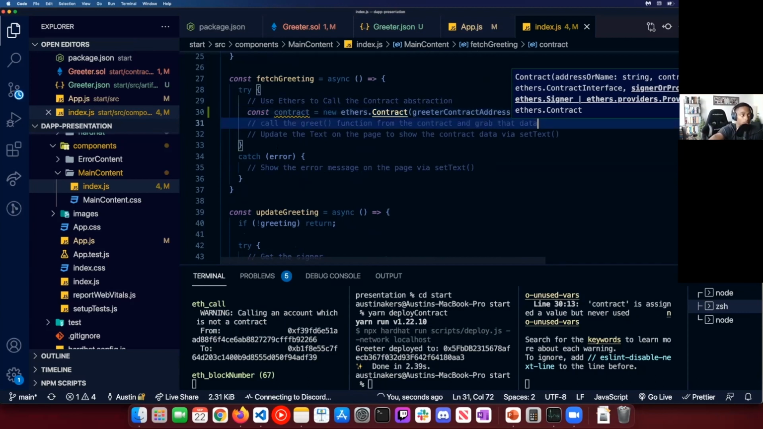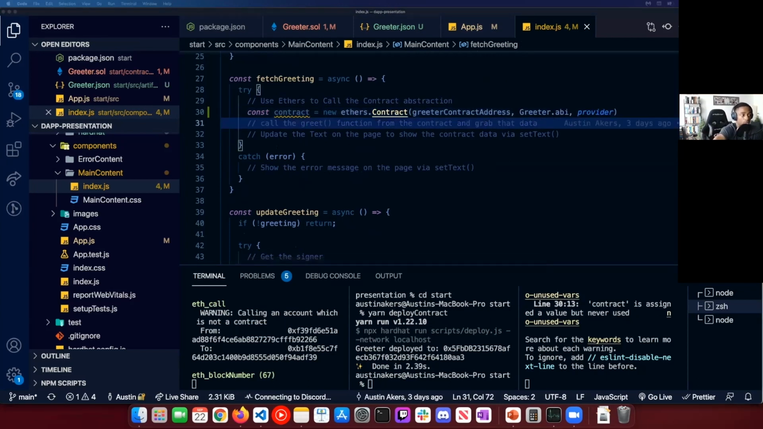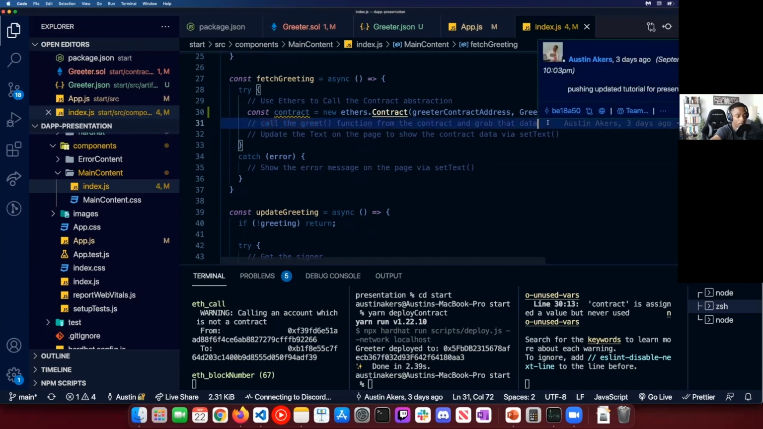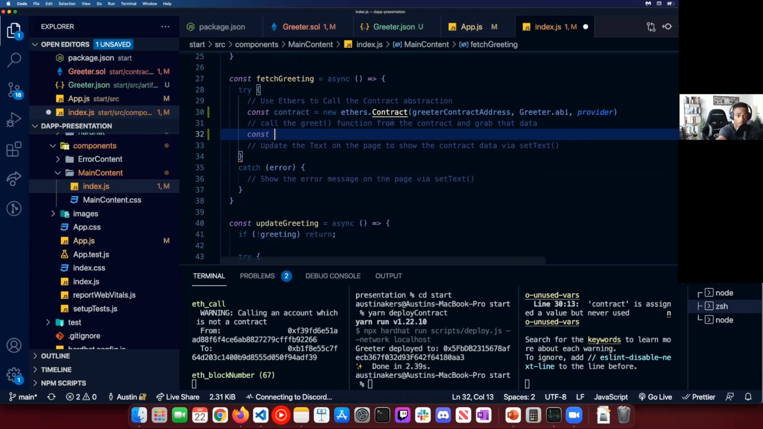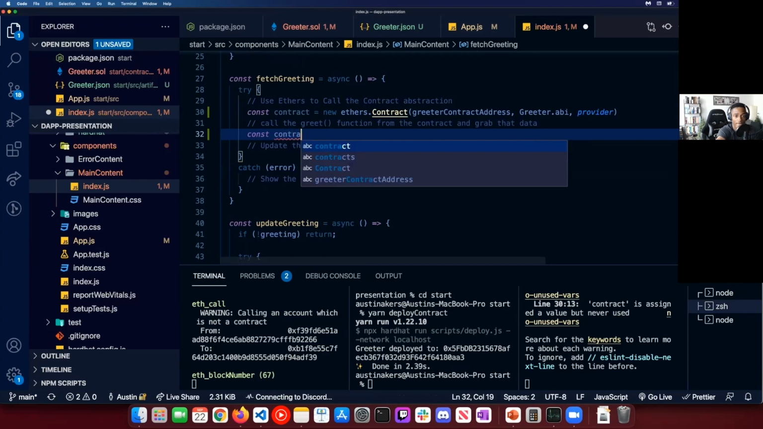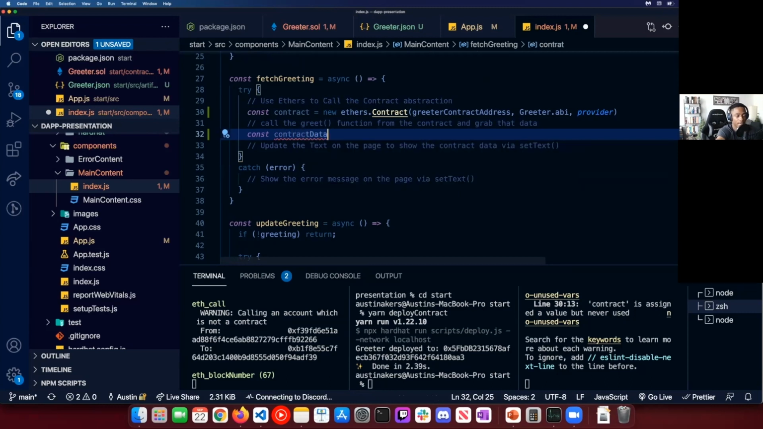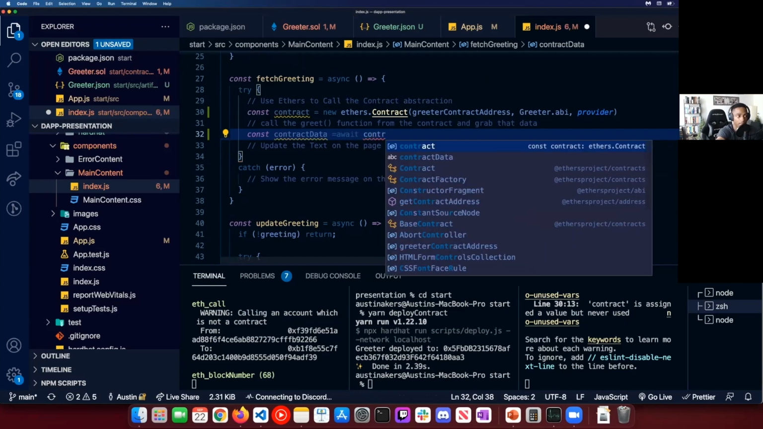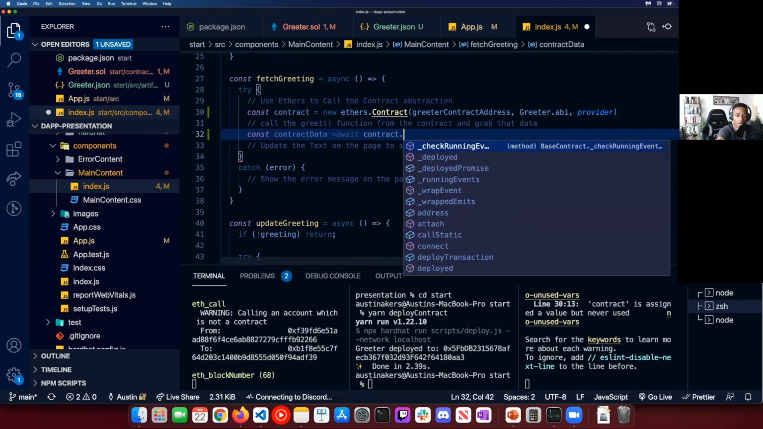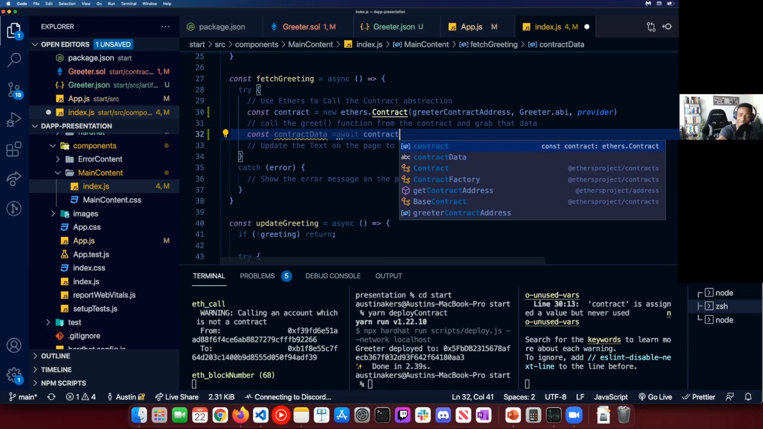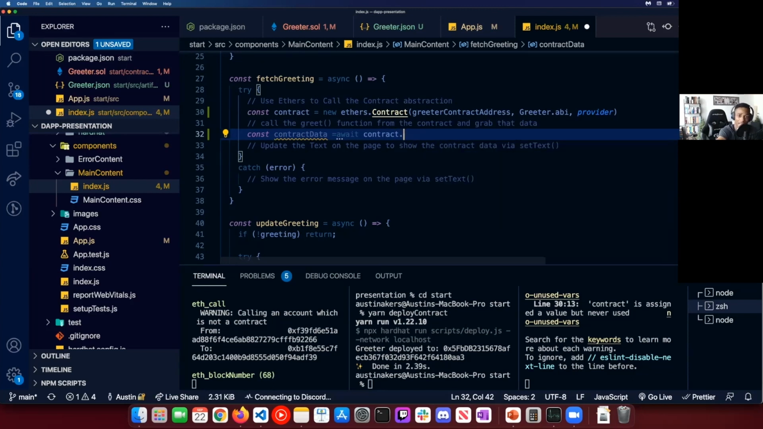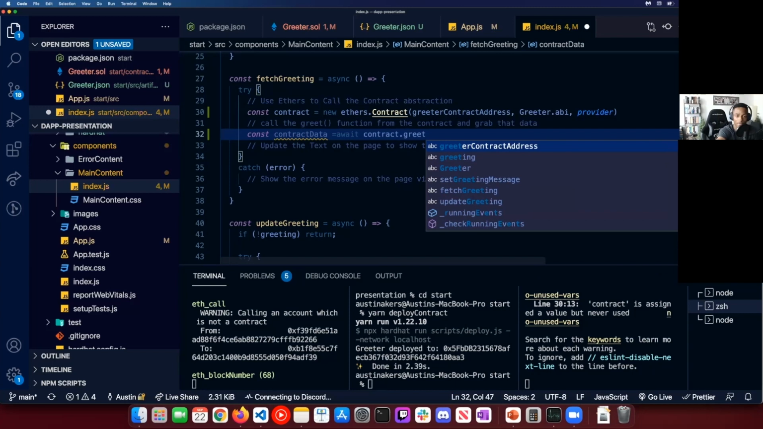And then from here, we'll go through and actually get that contract data. So what we need to do now is call the greet function from the contract and grab that data. So how do we do that? We're going to create a variable called contractData, and we're going to wait until we get the information, that data, from the contract's greet function.